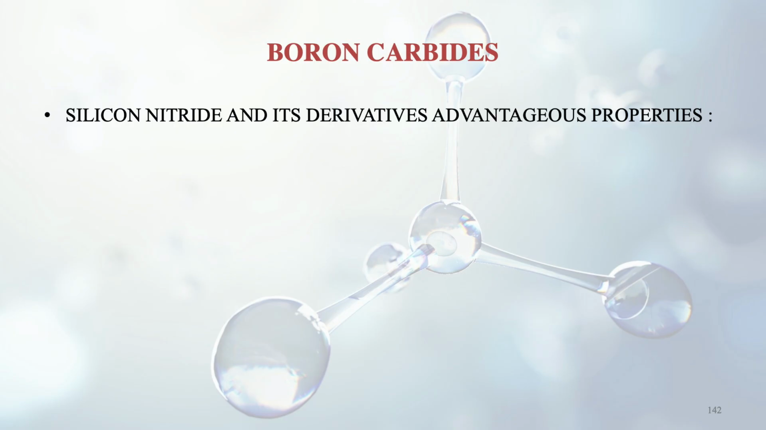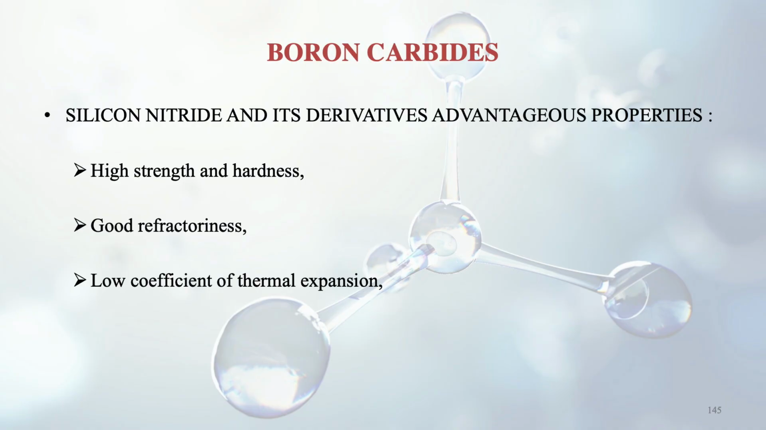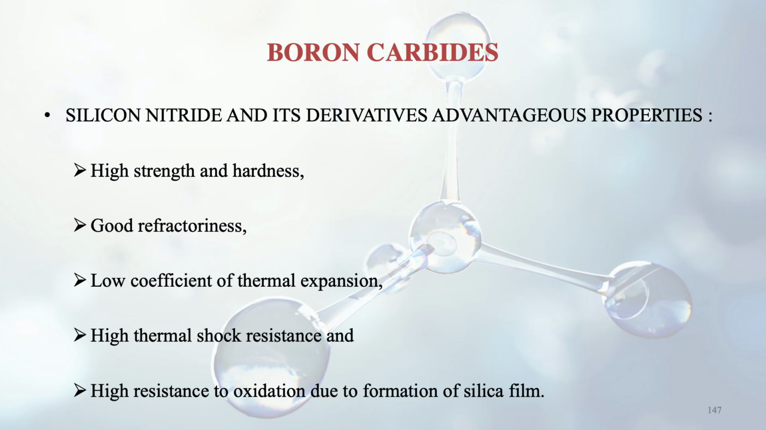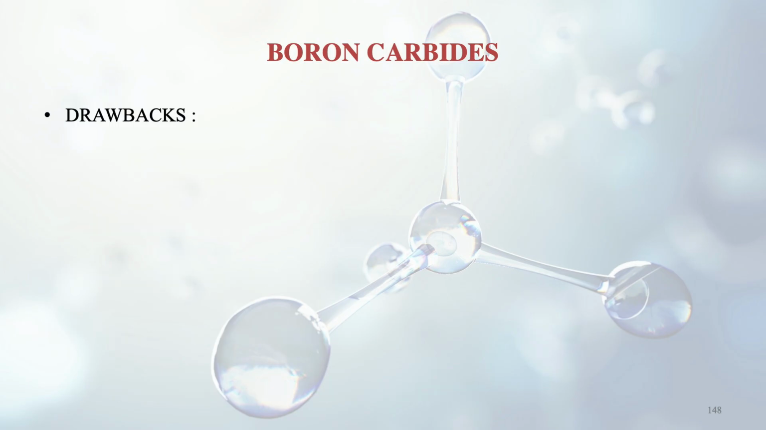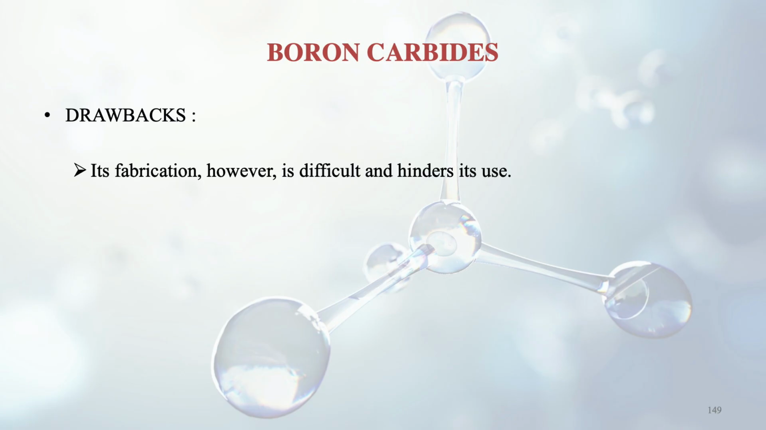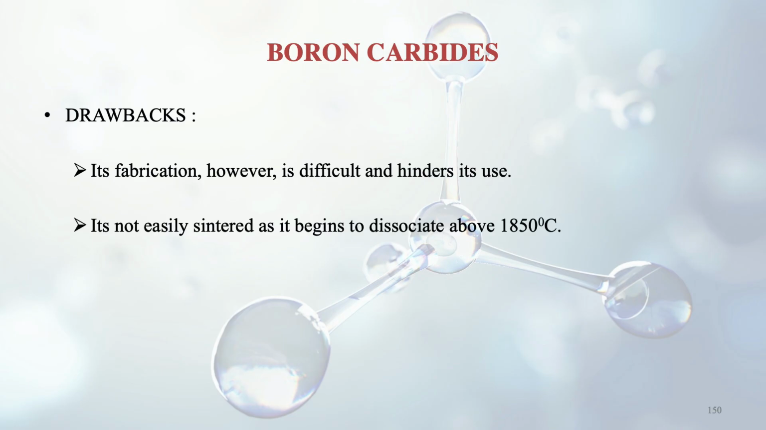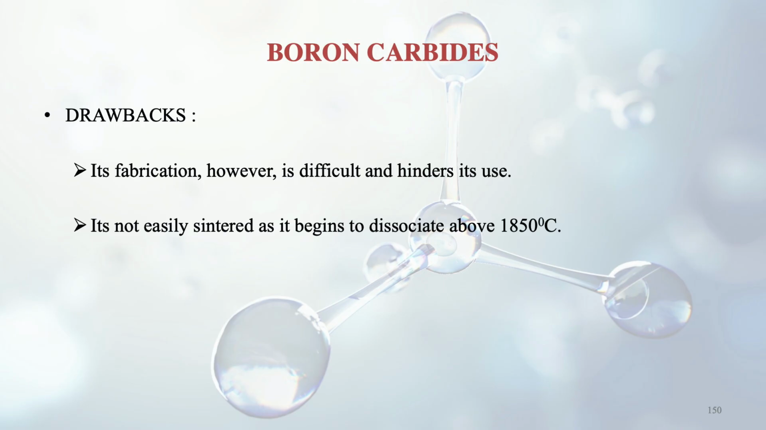So silicon nitride has certain advantages and disadvantages, and its derivatives also have advantages like high strength and hardness, good refractoriness, low coefficient of thermal expansion, high thermal shock resistance, and high resistance to oxidation due to formation of a silica film. SiO2 we have read earlier. And what are the drawbacks? Its fabrication is difficult and thus its use is not that common. And it is not easily sintered, that means its particles cannot be coalesced easily, and it begins to dissociate above 1815 degrees centigrade.